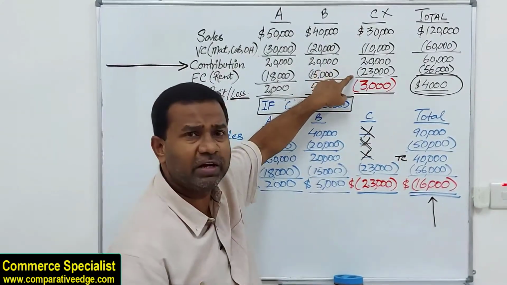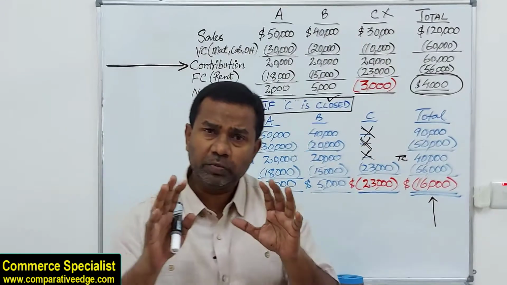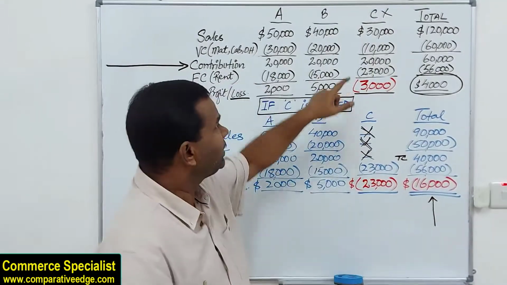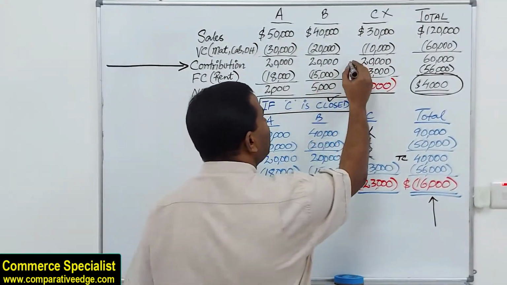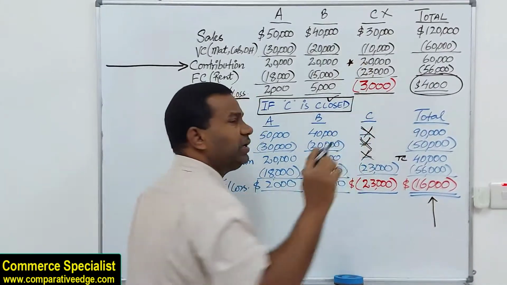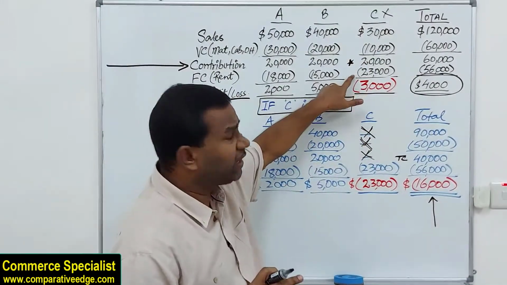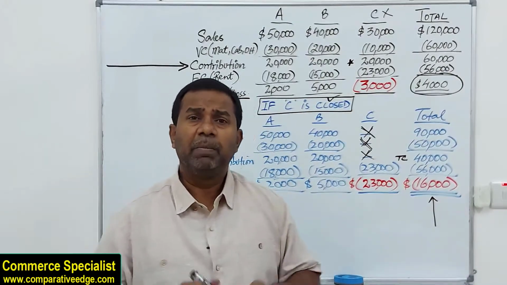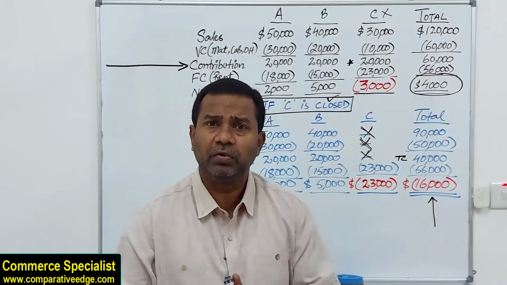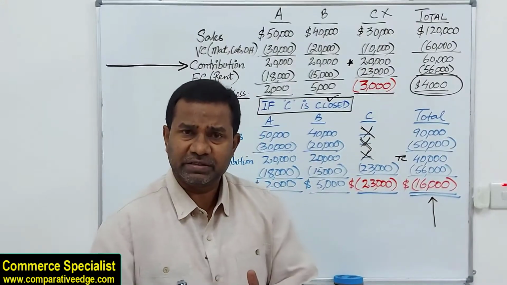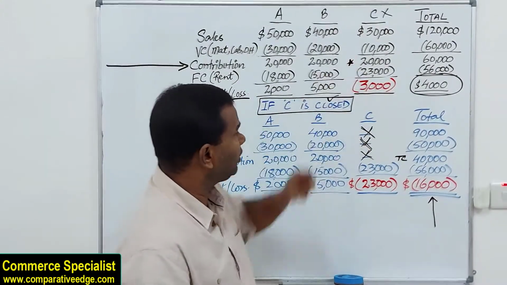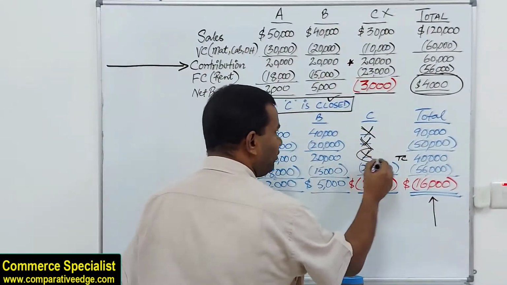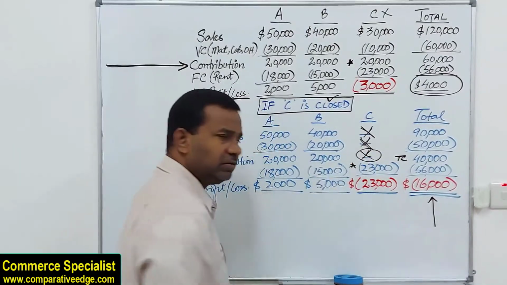20,000. How much is the rent? 23. Now here you need to be very careful. It is contributing 20,000 towards rent, but the rent is 23. That's why you are going into a loss. But if you close it down, the rent remains, but there will be no contribution. If you see, there is no contribution, but the rent remains.